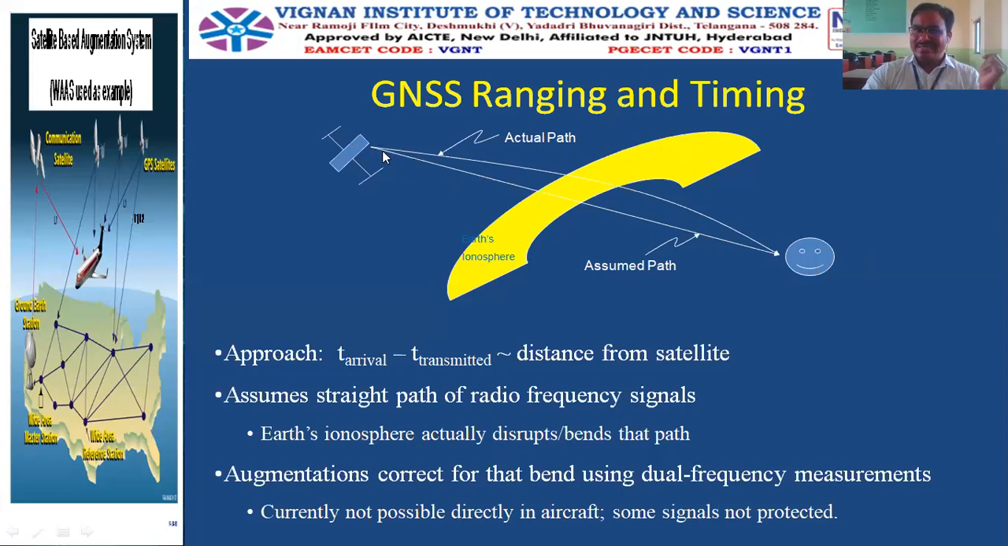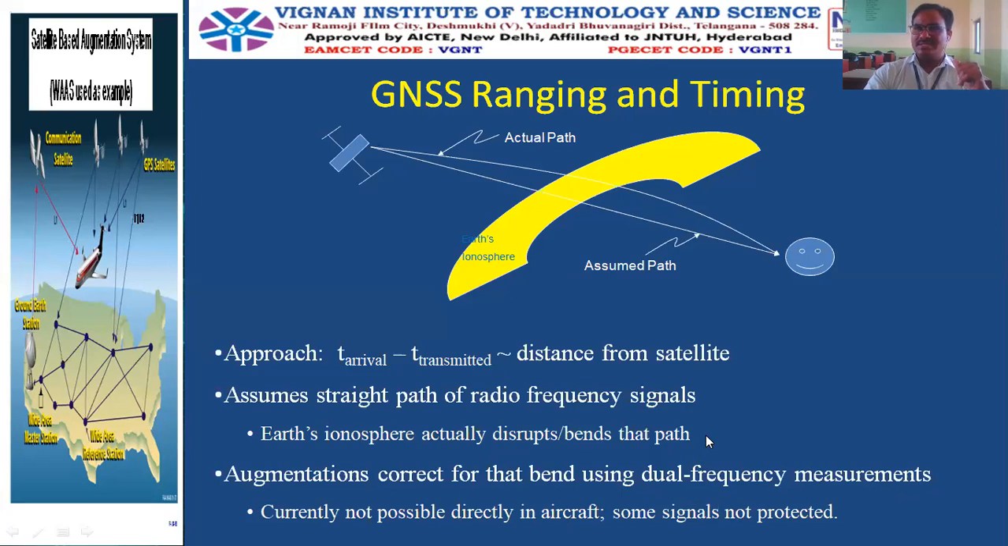We suppose that the signal is traveling in a straight line path, but the actual path of the signal may be a curved one. Due to this, there may be some errors in the actual calculation process. And to correct or to compensate for those errors, we will use the augmentation techniques we have seen in the previous slide: ground-based augmentation system, space-based augmentation system, and ground regional augmentation system. That is, augmentation corrects for that bend using dual frequency measurements.